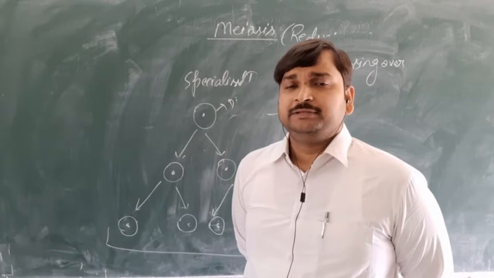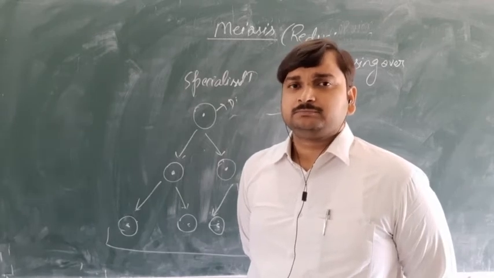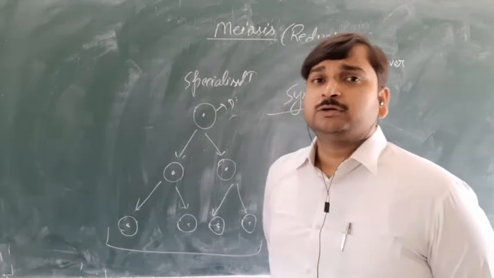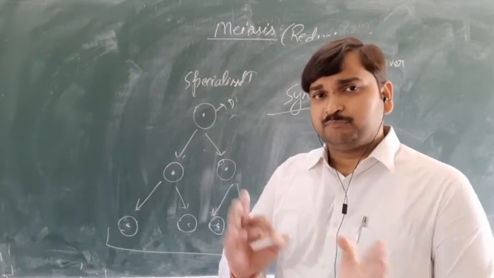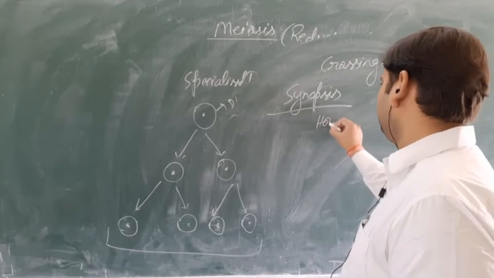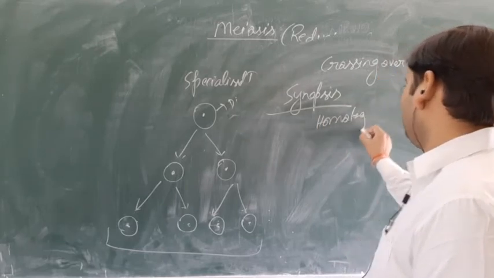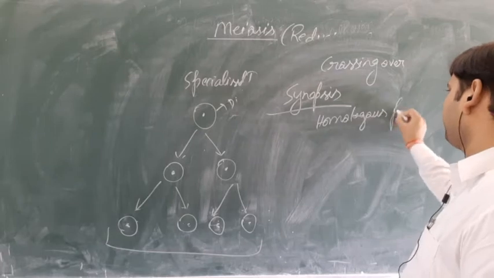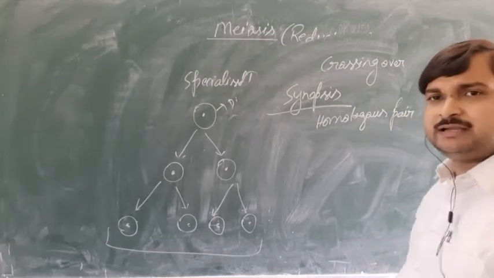So what happens when meiosis takes place? The pairing of the chromosomes will take place, and that pair is called a homologous pair. So what is a homologous pair?